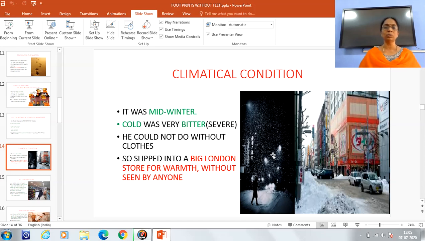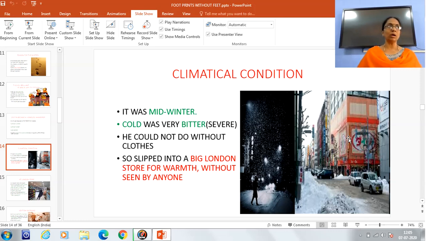He could not do without clothes and shelter. So he decided to step into one of the big London stores for warmth without being seen by anyone. Of course it was very easy for him to enter the shop because he was an invisible man.